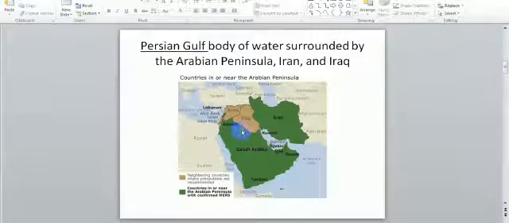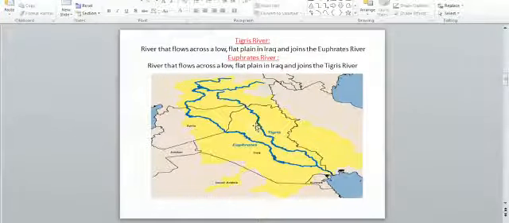The Persian Gulf, that's in the middle here, is a body of water surrounded by the Arabian Peninsula, Iran, and Iraq. We have two major rivers, guys. It is the Tigris River and the Euphrates River. The Tigris River flows across a low flat plain in Iraq and joins the Euphrates River.